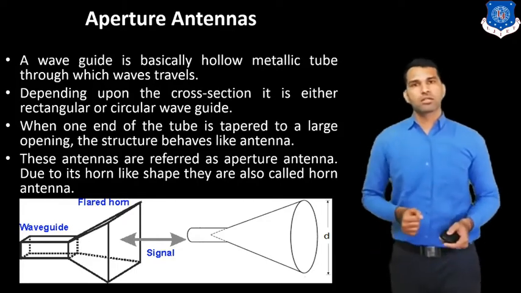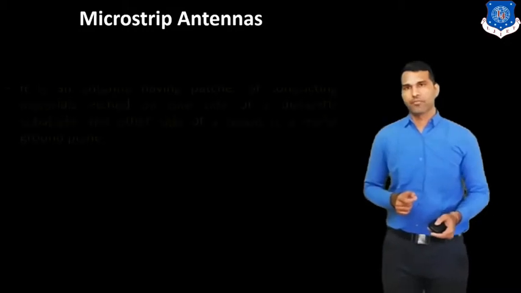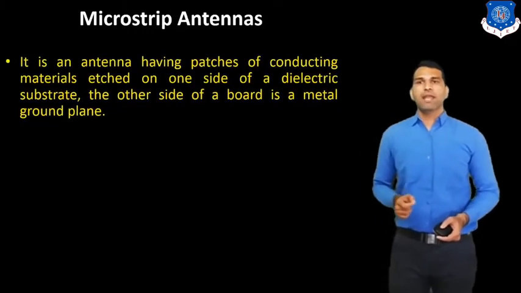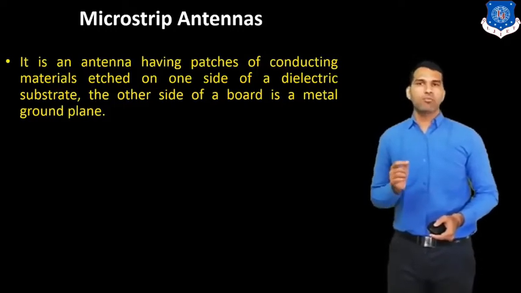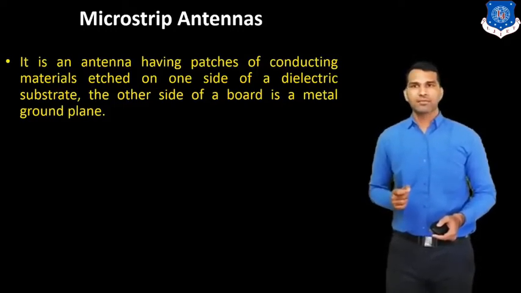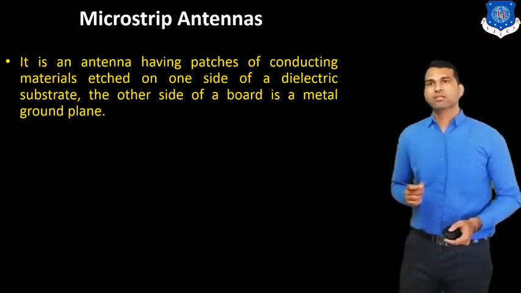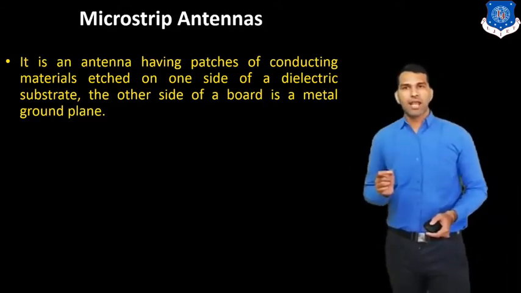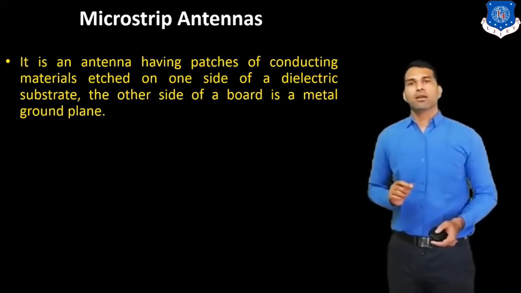Now we discuss the third type of antenna, the microstrip antenna. It is an antenna having a patch of conducting material attached on one side of a dielectric substrate. The other side is a metallic ground plate.